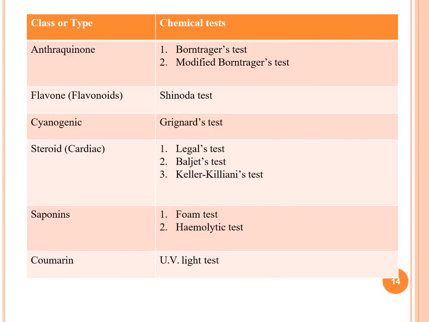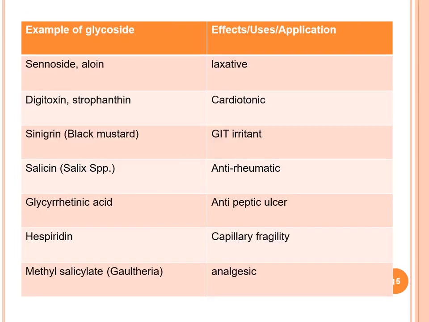Then anthraquinone, the chemical tests are Borntrager's test and modified Borntrager's test. Then flavone, there is Shinoda test. Then Grignard test for cyanogenic, and for steroid cardiac glycosides we will test by Legal test, Baljet test and Keller-Kiliani test. We will have these tests for the cardiac glycoside. Then saponin glycoside, the foam test and hemolytic test. Then coumarin, UV light test for coumarin glycosides. These are clinical tests also.